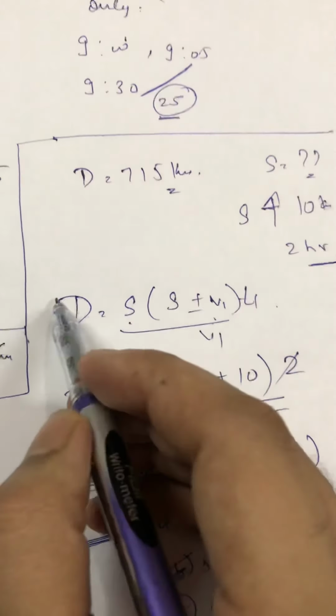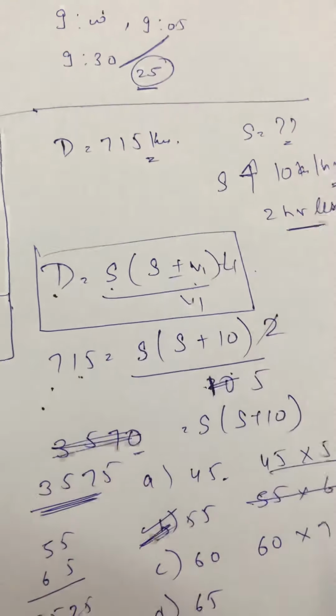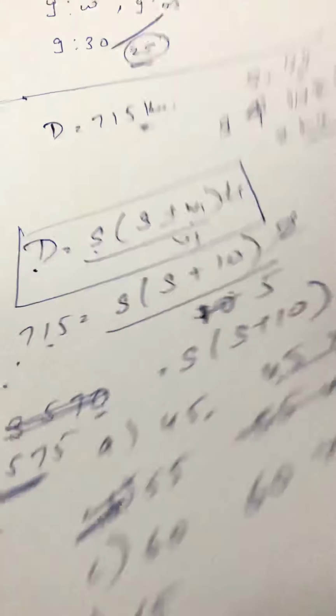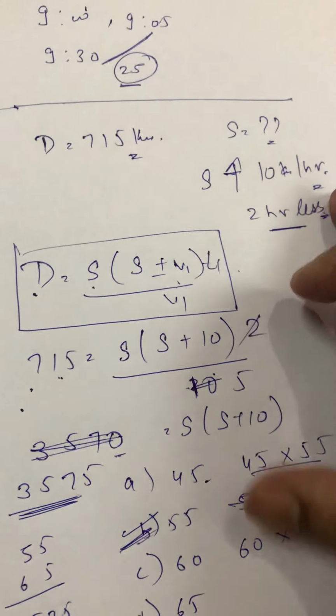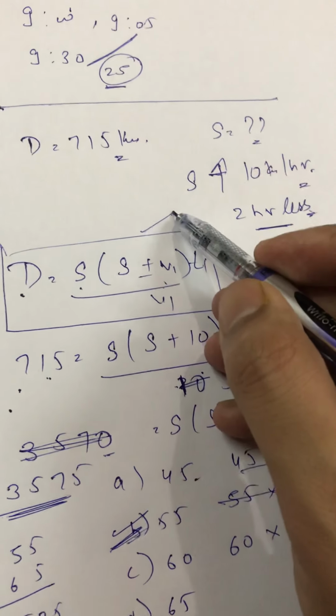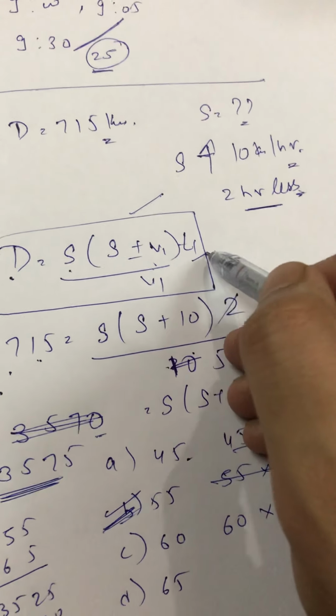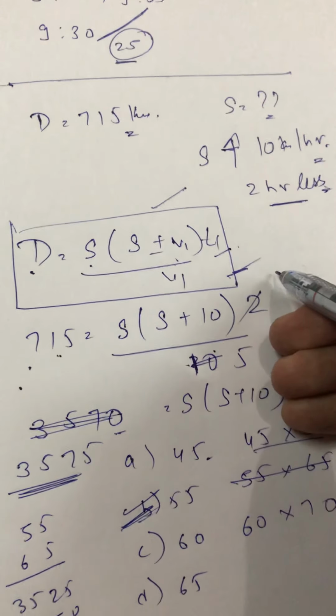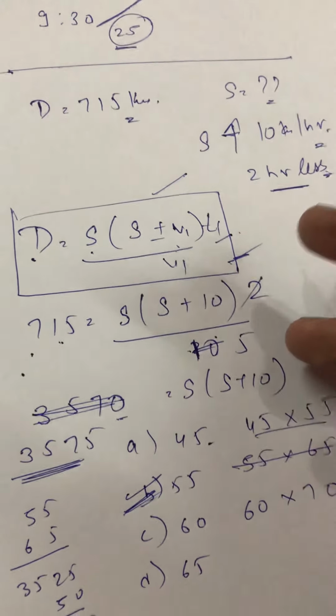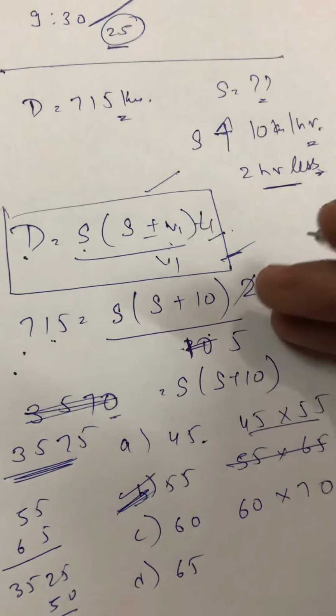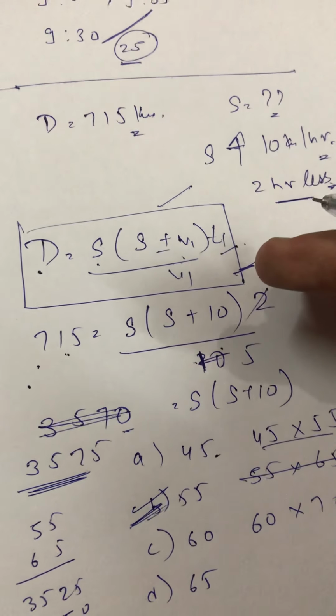So this is the result which you need to remember: distance equals speed, speed plus minus v1, into t1 by v1. Very much important. When an increase or decrease in the speed is given and an increase or decrease in the time is given, we will use this relation to solve our problems. I hope you are clear with the concepts of time and distance and train, and how we can use this to solve our problems.